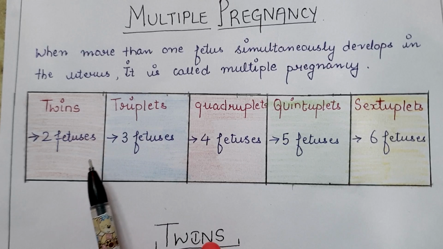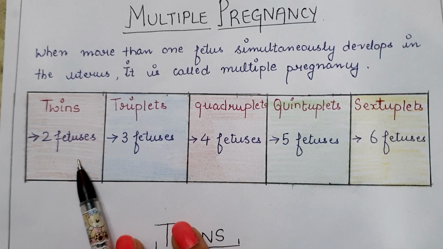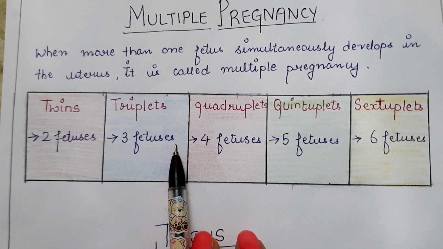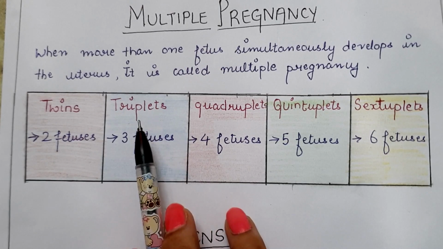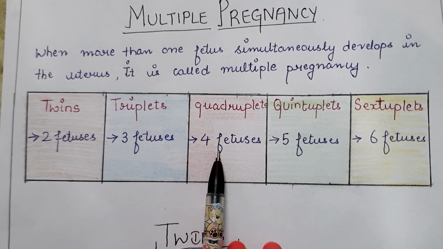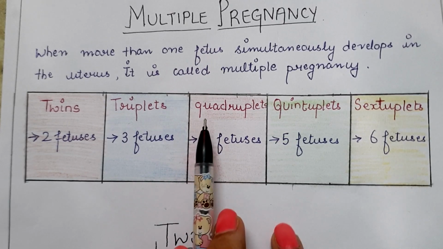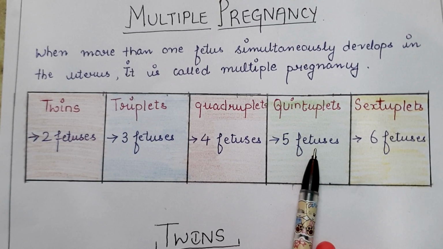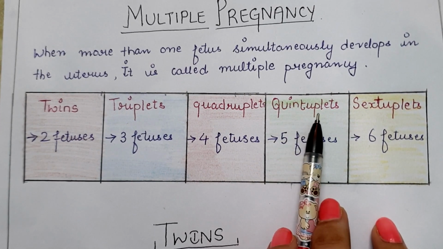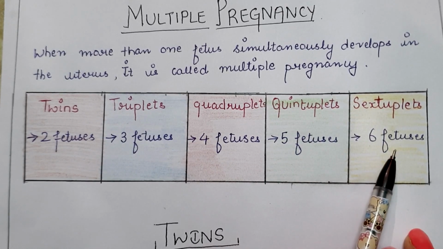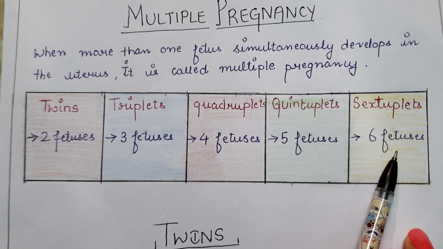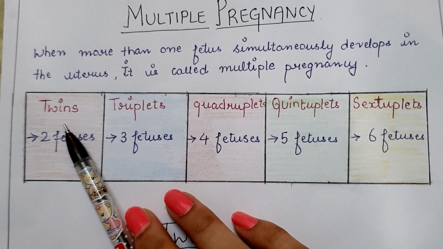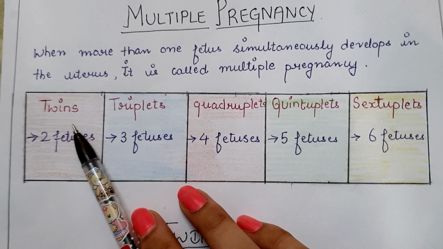Next are the types of multiple pregnancy. First one, when two fetuses develop inside the uterus at the same time, that is known as twins. When three fetuses develop inside the uterus at the same time, that is known as triplets. When four fetuses develop, that is known as quadruplets. When five fetuses develop, that is known as quintuplets. And at last, when six fetuses develop, that is known as sextuplets. Twin pregnancy is the most common type of multiple pregnancy, which I am going to discuss in detail.